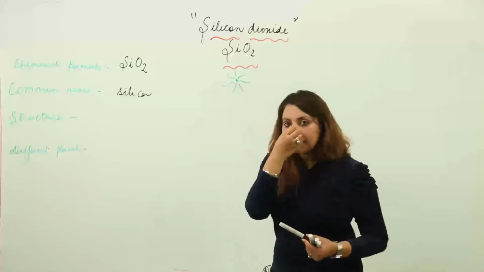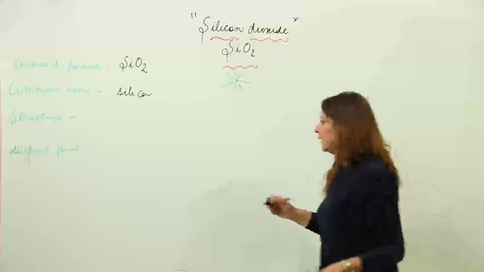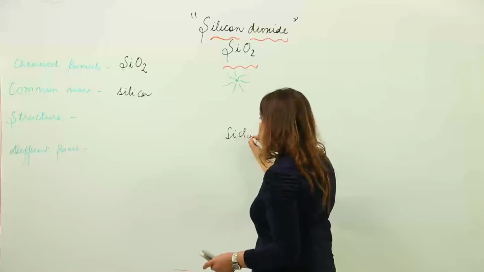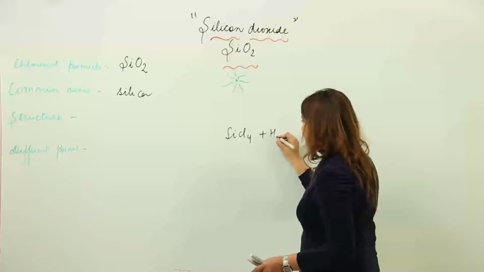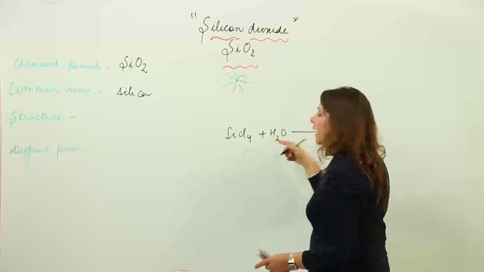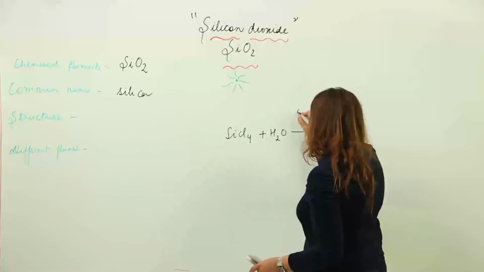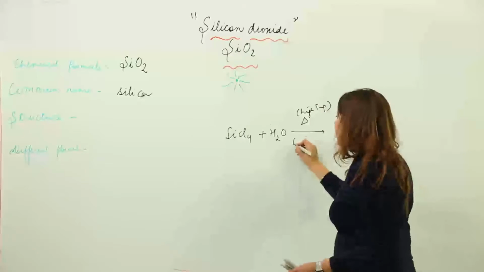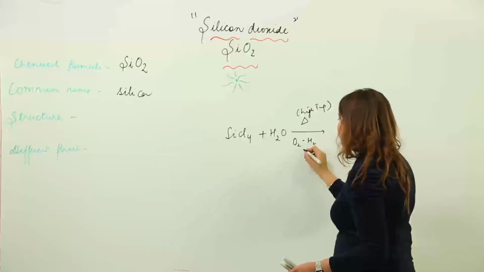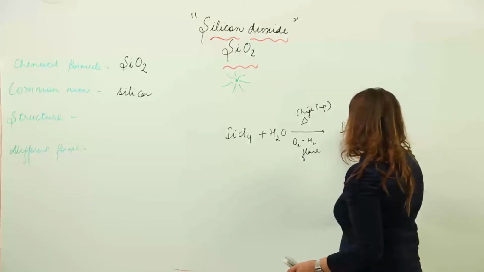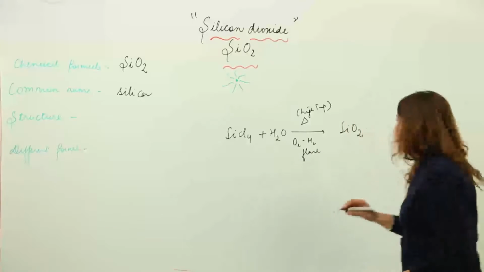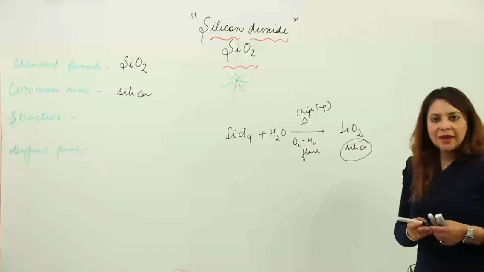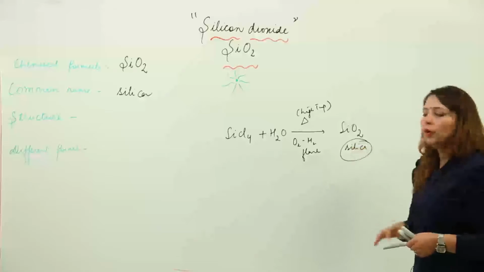And we have discussed how we can form SiO2. Again I am telling you that we can have SiO2 by carrying out the hydrolysis of silicon tetrachloride. That means you need to add water, and the condition required is very high temperature. You need to heat it at very high temperature in the presence of an oxygen-hydrogen flame, and what you get is ultra pure silica. So this is how you can prepare ultra pure silica.